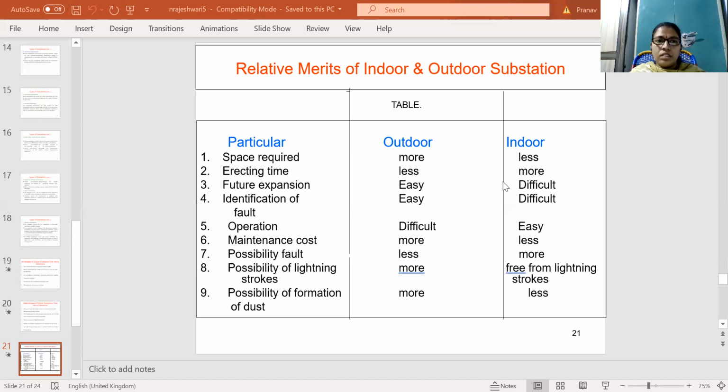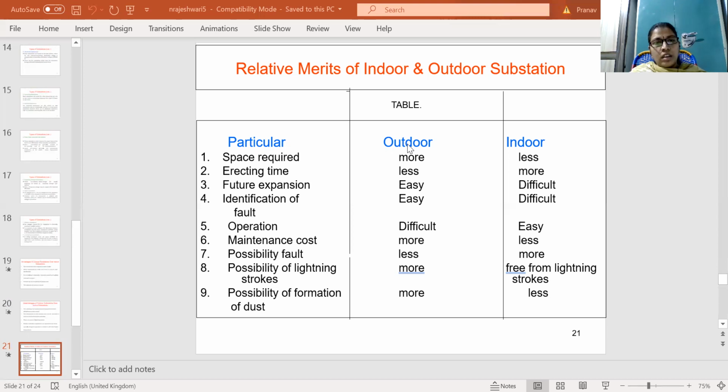Future expansion is easy in outdoor substations and difficult in indoor substations, because the outdoor substation is visible to everyone and the space requirement is also known to everyone. So further expansion in future is also easy in outdoor substations, but in indoor substations it is difficult.